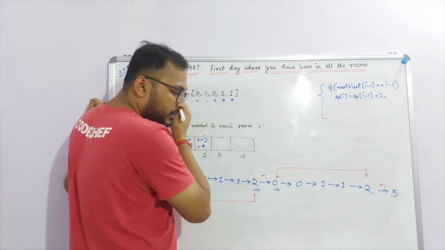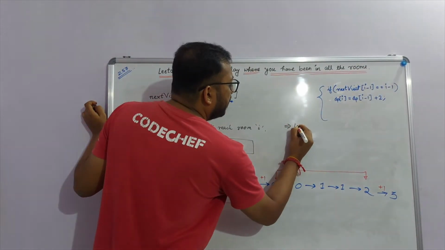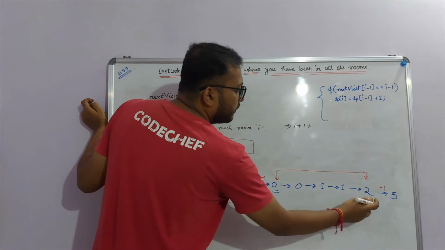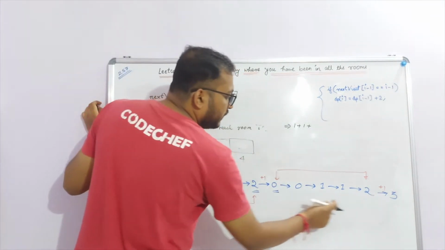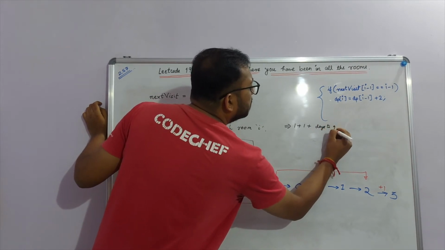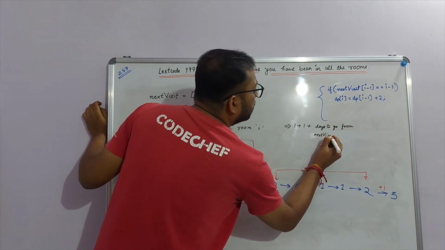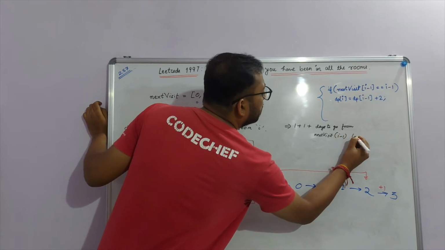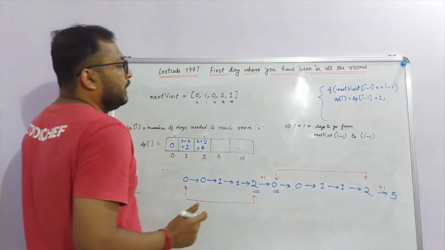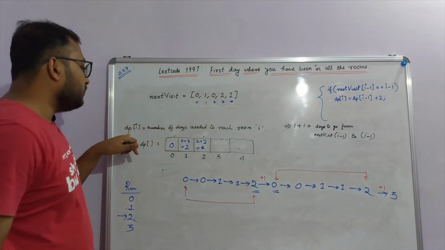So let's summarize this quickly. The number of days to reach from 2 to 3 is nothing but one transition to go to next visit of I minus 1, one transition to go from I to I plus 1, and this remaining part, which is the days to go from next visit of I minus 1 to I minus 1. Okay, that's true. How do we calculate this? The days to go from this to this. Notice that this is what we have calculated here.